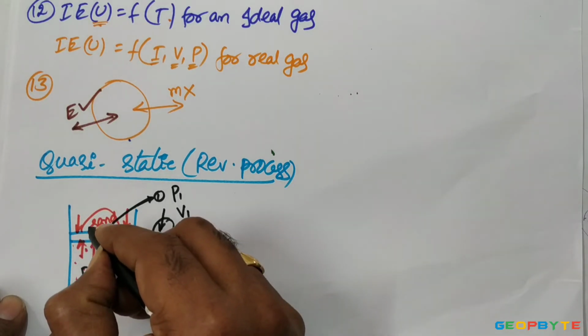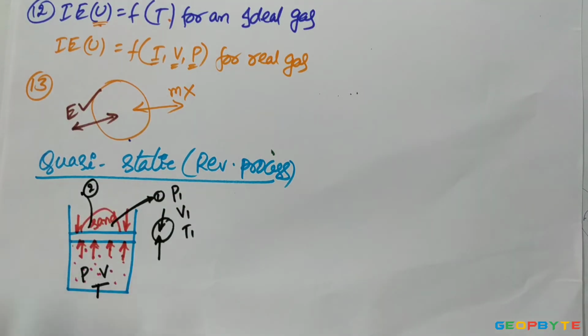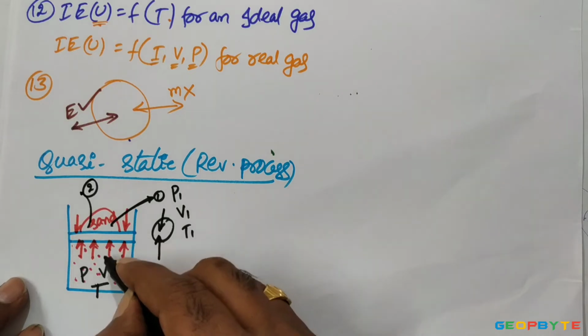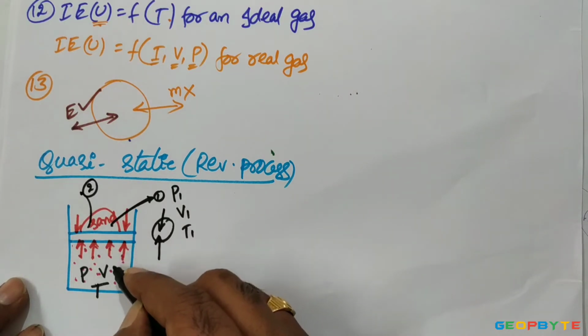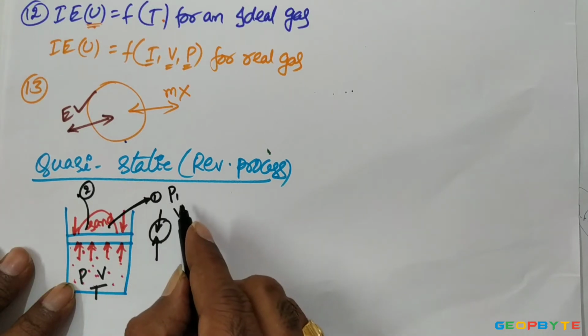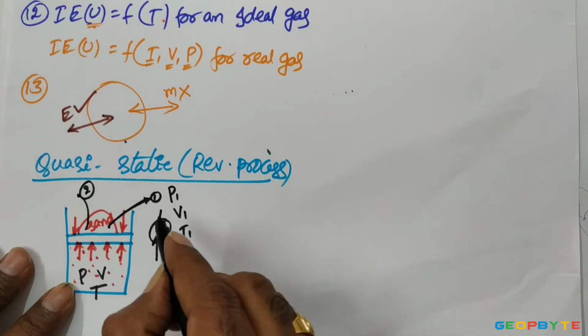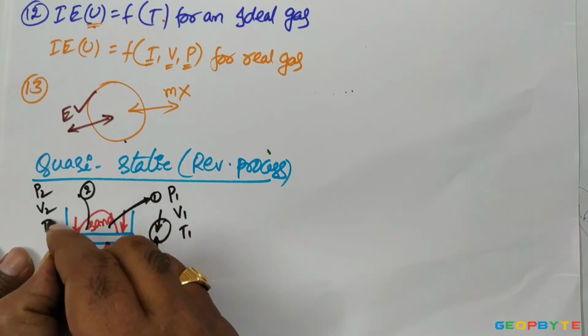Similarly, if I remove one more sand particle, again the downward weight decreases a little bit. Because of that, the piston goes up a little bit, the gas expands, and the properties change from P1 to P2, V1 to V2, T1 to T2.